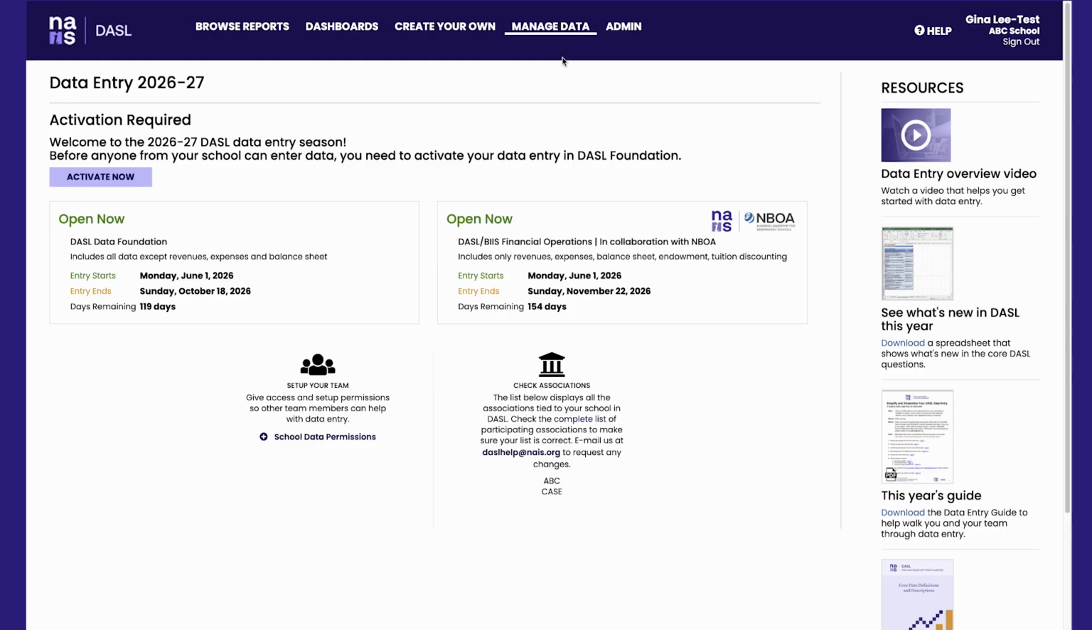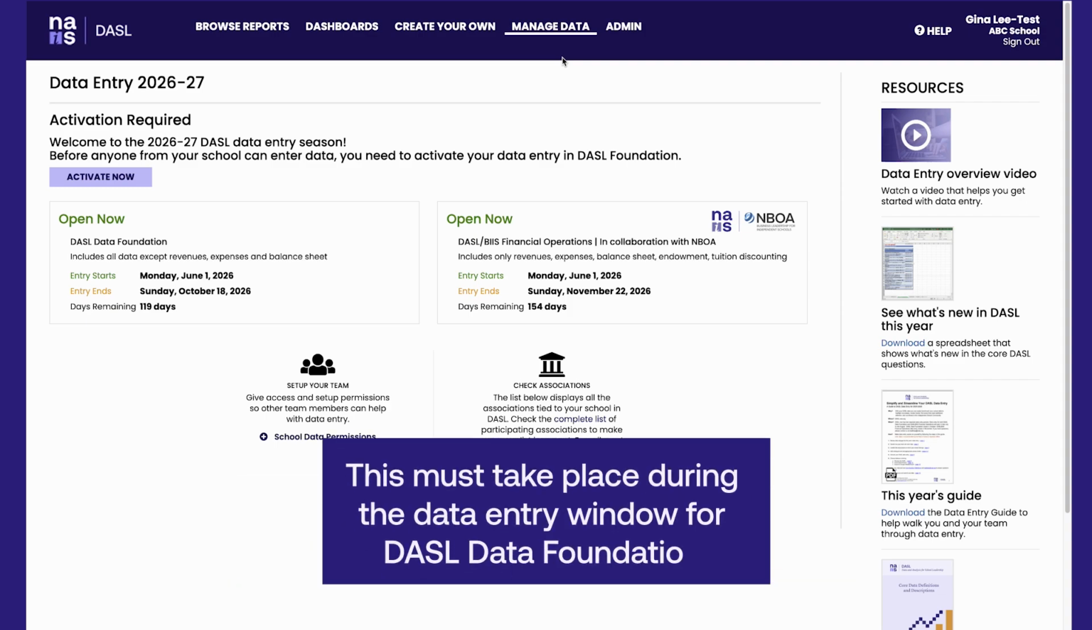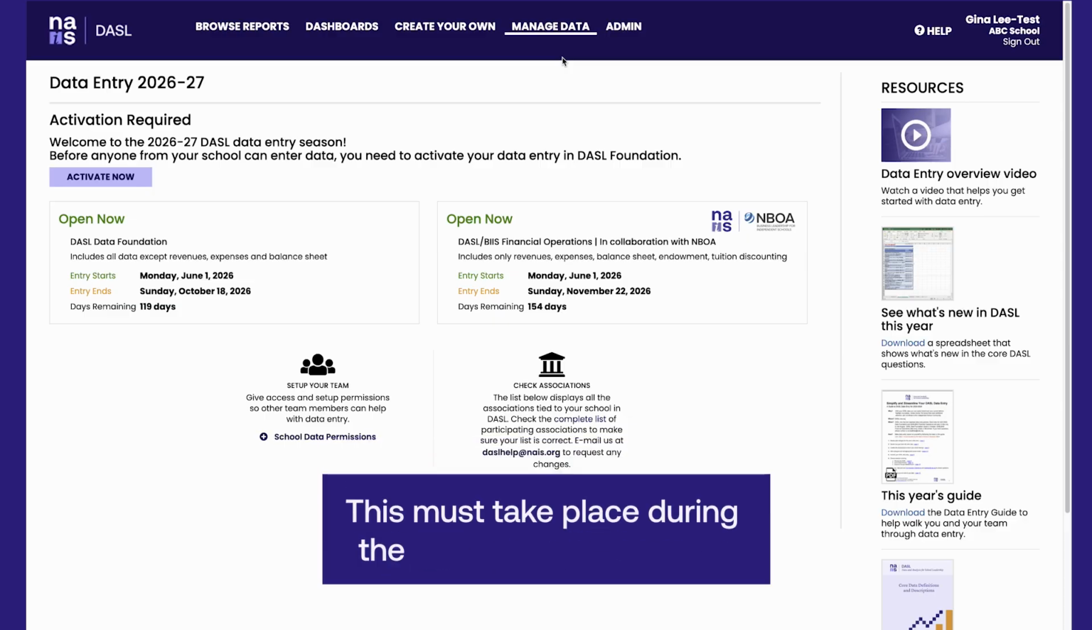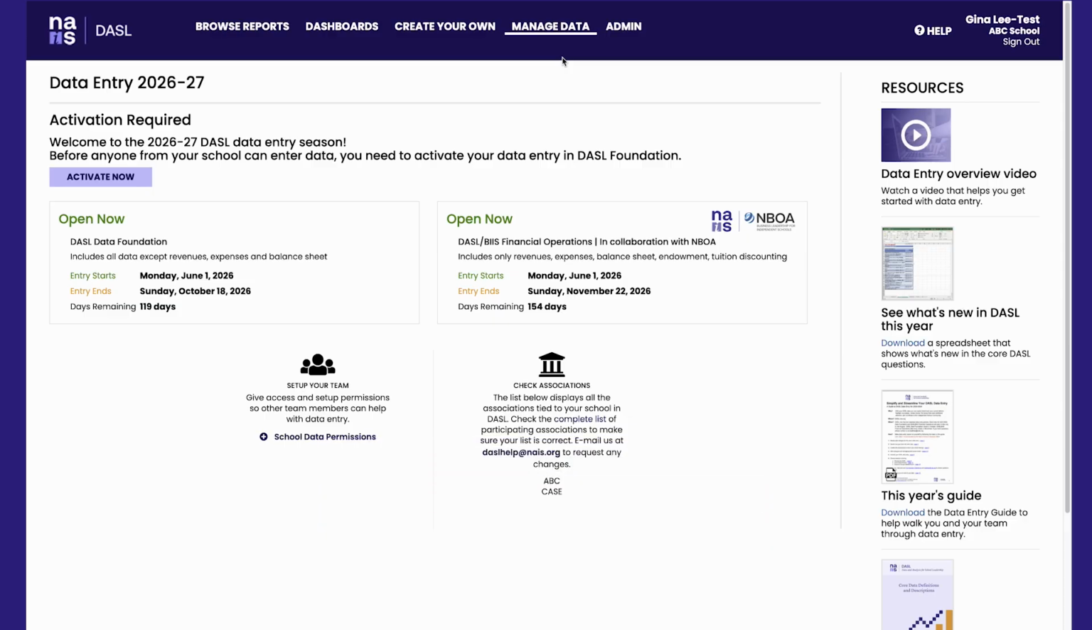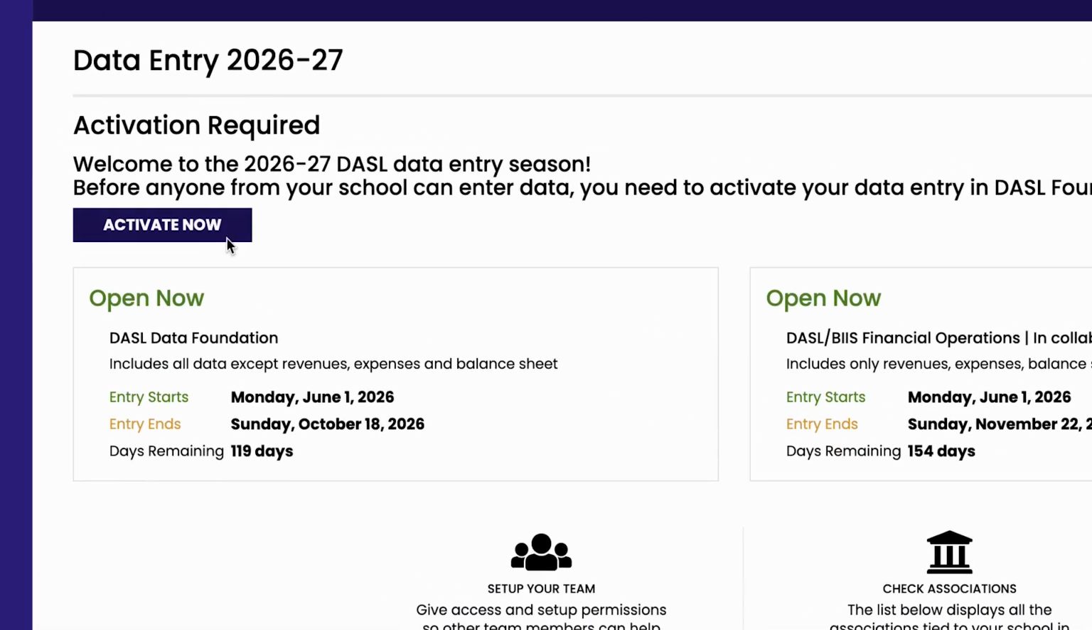In order for anyone from your school to enter data in either foundation or financial operations, the head of school or business officer must activate data entry for your school. This must take place during the data entry window for DASL Data Foundation. It takes just a few minutes, but it is a critical step. Do this as early as possible during DASL Data Foundation data entry window to ensure that your team can enter your school's data smoothly. Okay, let's activate.